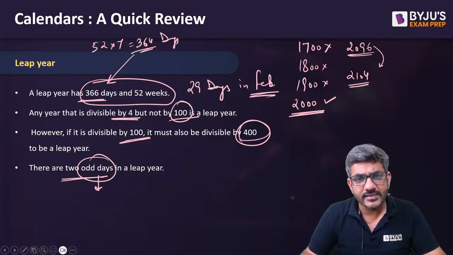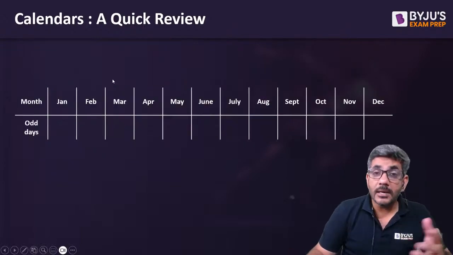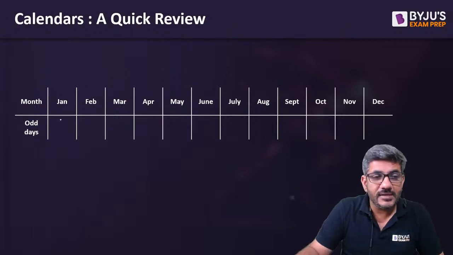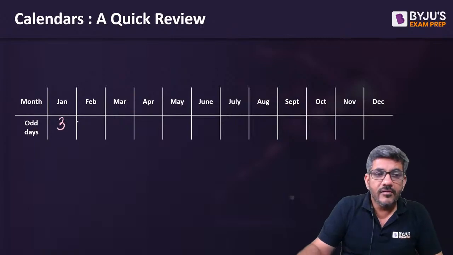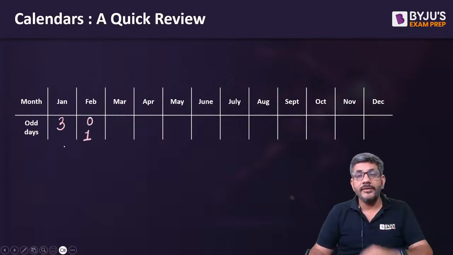They both are exactly the same thing. There is no difference. Next, if I talk about the number of odd days month wise, January has 31 days. 31 divided by 7 gives a remainder of 3. There are 3 odd days in January. February might have 0 or 1 depending upon whether it's a normal year or a leap year.